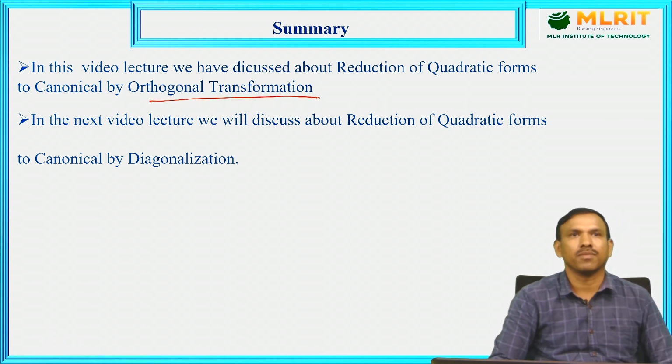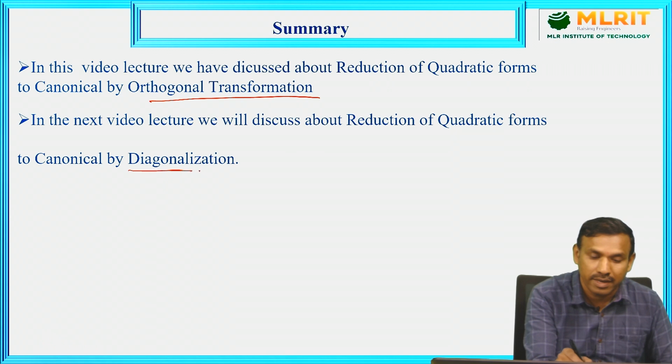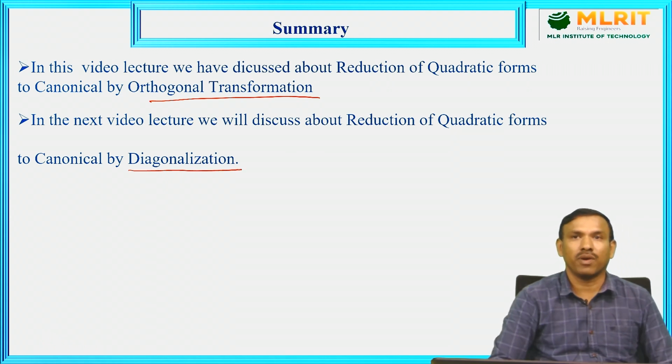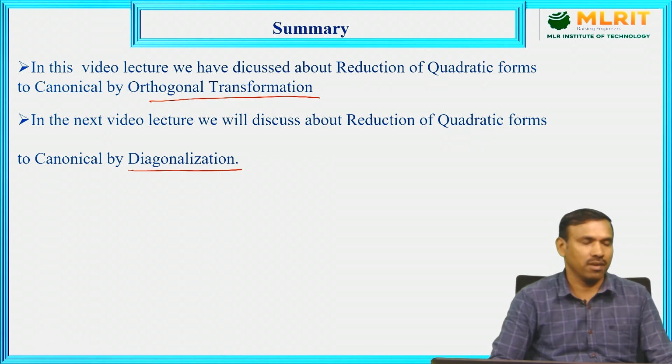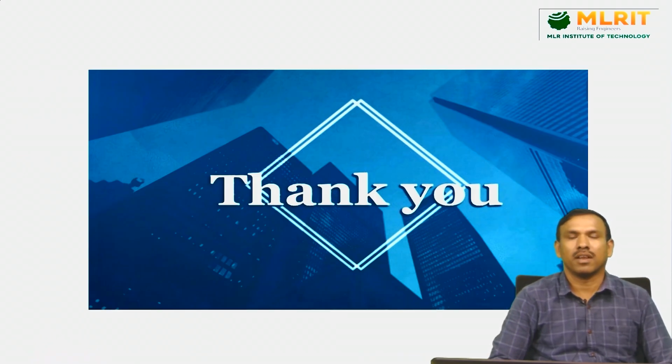In the next video lecture we will have another procedure, that is reduction of quadratic form to canonical form by diagonalization. Why is it required? Sometimes the eigenvalues may not be integers, and then it is very difficult to find the eigenvectors. In that case we can use this method, and without finding eigenvalues and eigenvectors we can reduce the quadratic form to canonical form. That we will discuss in the next video lecture. That is the end of the lecture. Thank you.